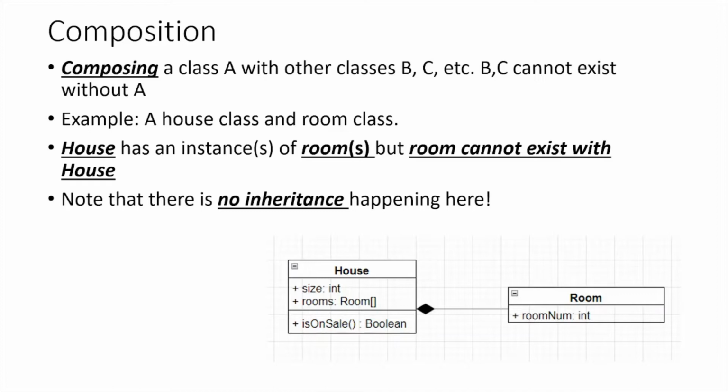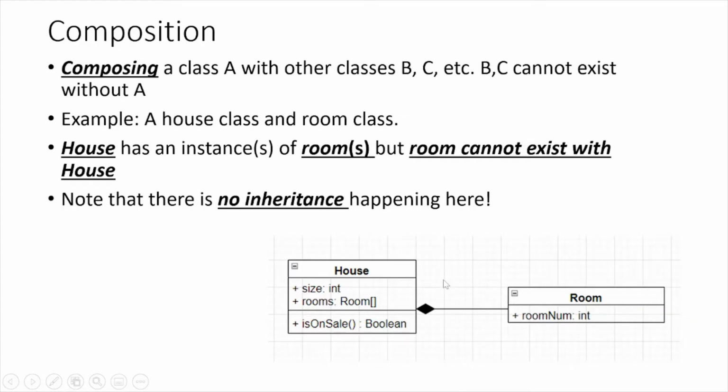The example we have is one of a house and a room. Imagine you have a house class, and this house has a class member referred to as rooms, and this rooms is just an array of room objects. The room class just has a room number int. But what's happening here is that the house is composed of many different rooms. And what's important to note is that the room class can't actually ever exist without the house class. It doesn't really make sense to have a room independently by itself. The room needs to be part of the house.